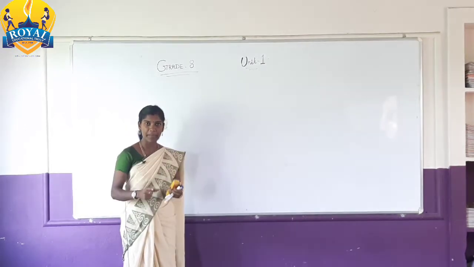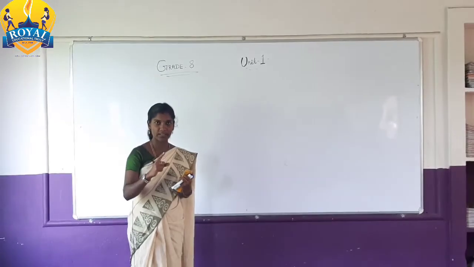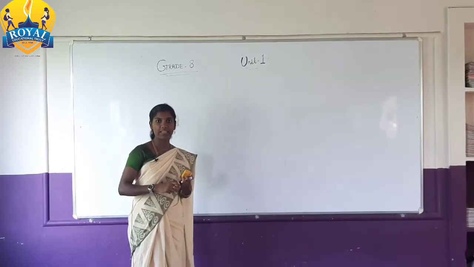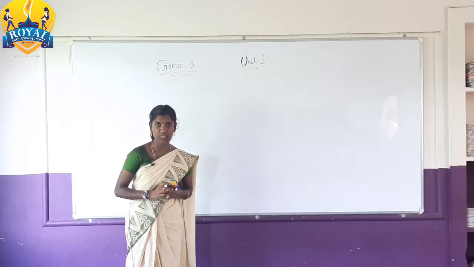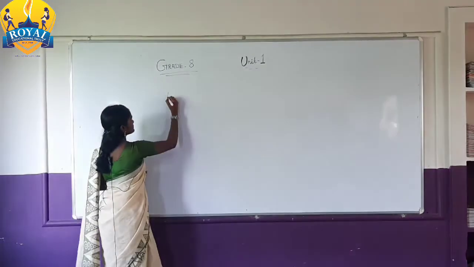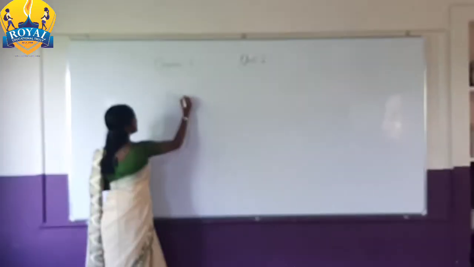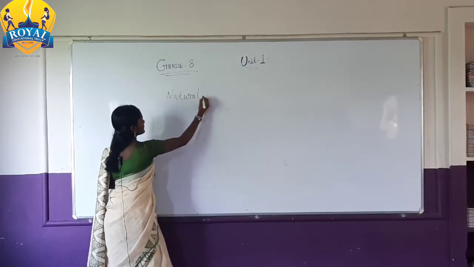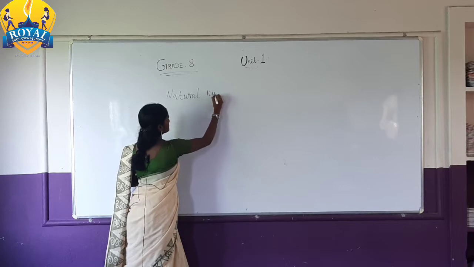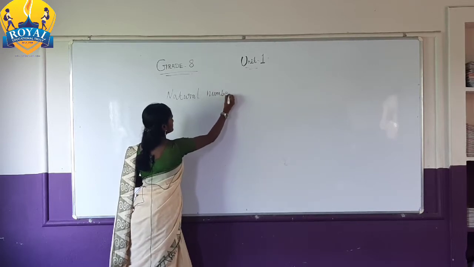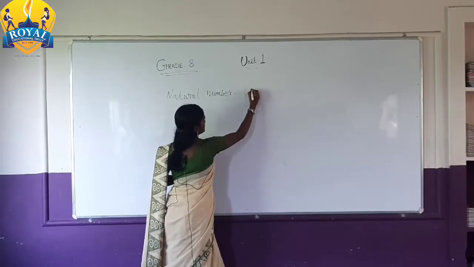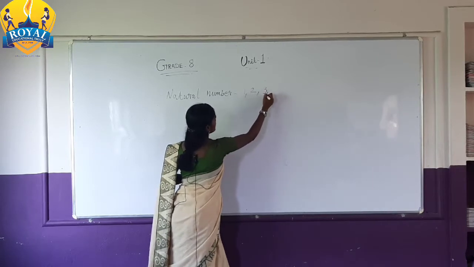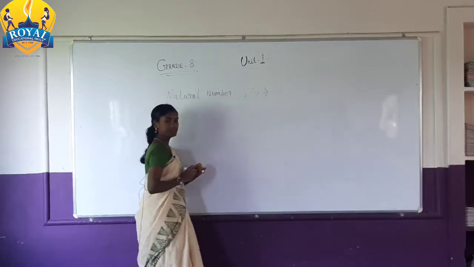If you count from 1, that is 1, 2, 3, and this is called natural numbers. The starting number is 1, 2, 3, etc.